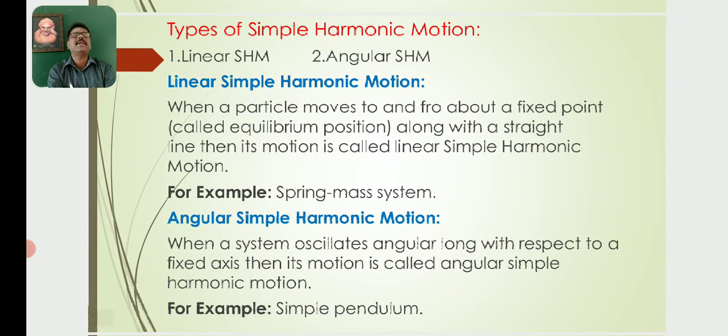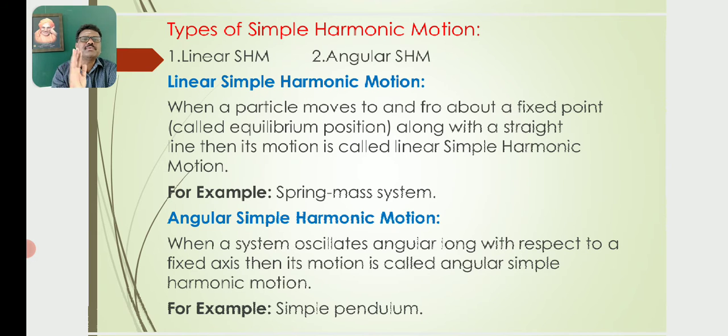So, types of simple harmonic motion. We have two types of simple harmonic motion: linear simple harmonic motion and angular simple harmonic motion. Then what is a linear simple harmonic motion? What is an example of a simple harmonic motion?